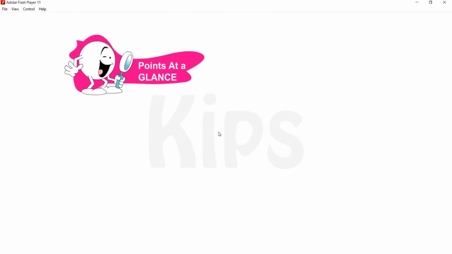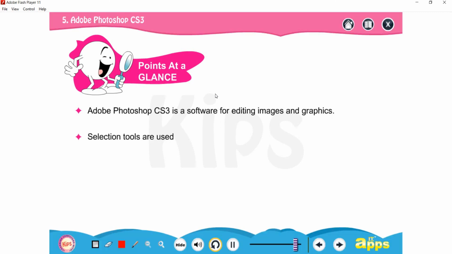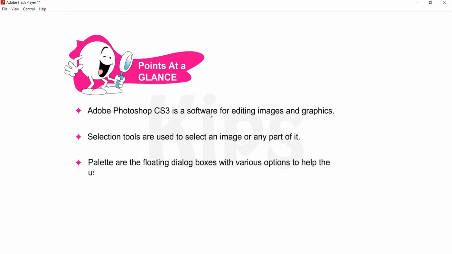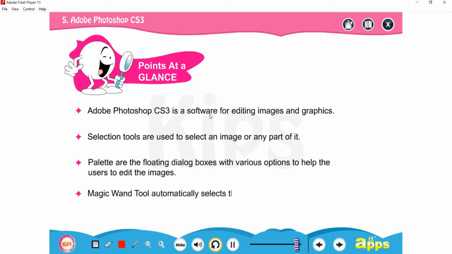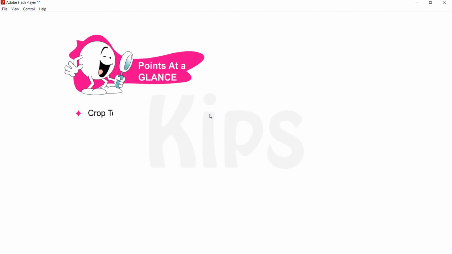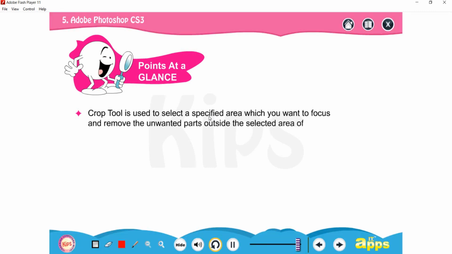Let us quickly glance through the key points discussed in this chapter. Adobe Photoshop CS3 is software for editing images and graphics. Selection tools are used to select an image or any part of it. Palettes are the floating dialog boxes with various options to help the users to edit the images. Magic Wand tool automatically selects the adjacent areas of the same color in an image. Crop tool is used to select a specified area which you want to focus and remove the unwanted parts outside the selected area of a picture.